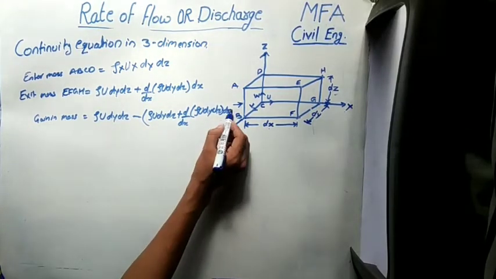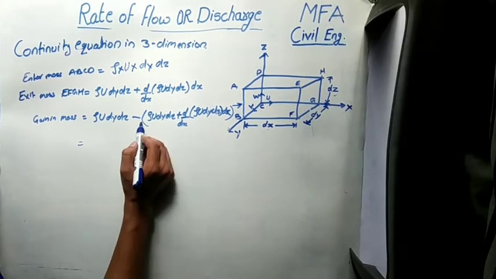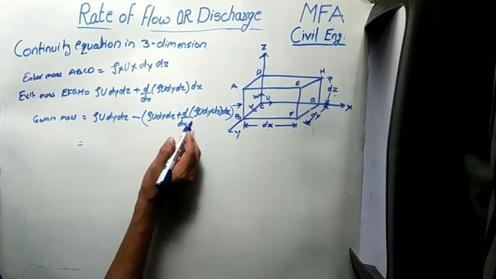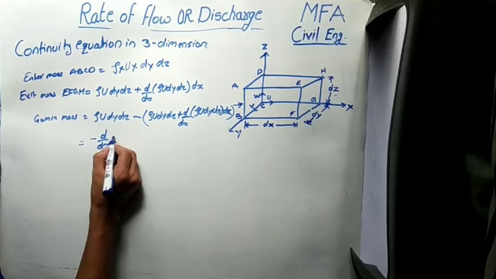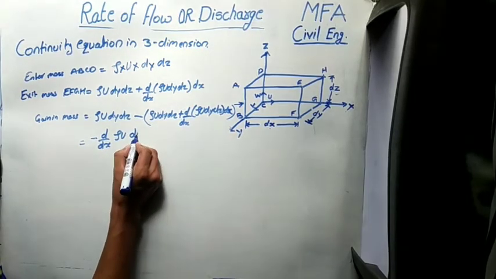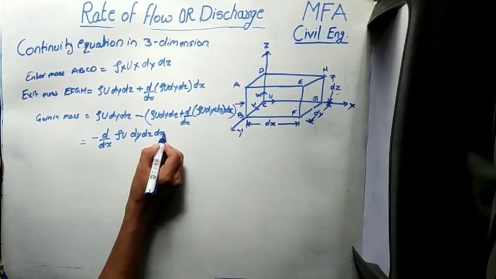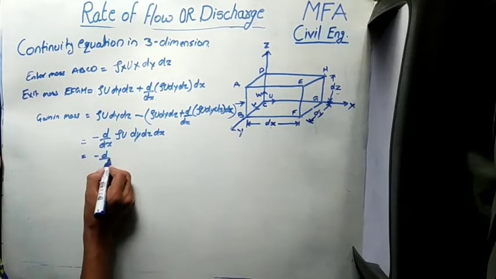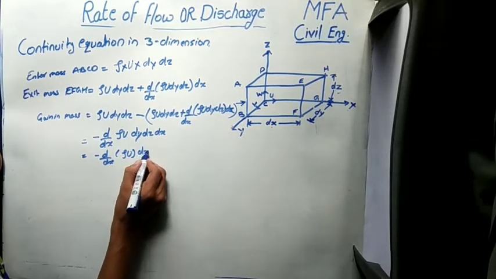By opening the bracket, the ρu dy dz and the minus value get cancelled. We get the final value as minus ∂/∂x of ρu dx dy dz.